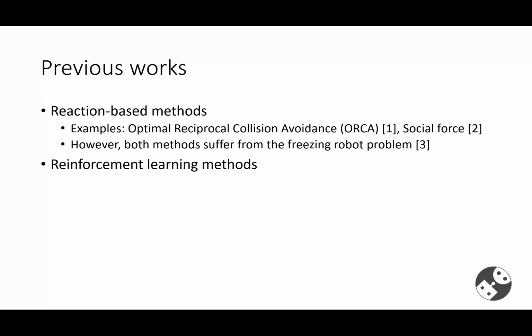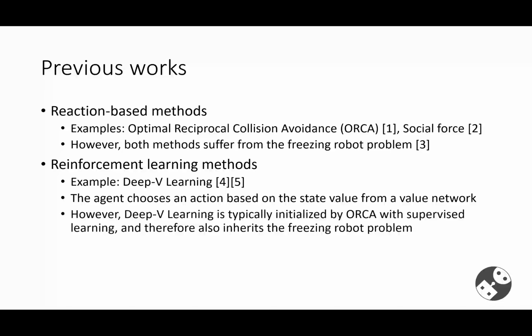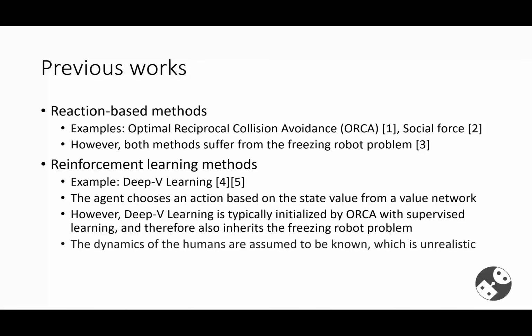Another line of work uses reinforcement learning. For example, in deep V learning, the agent chooses an action based on the state value from a value network. However, deep V learning is typically initialized by ORCA with supervised learning, and therefore it also inherits the freezing robot problem. Also, the dynamics of the humans are assumed to be known and deterministic, which can be unrealistic in real life.